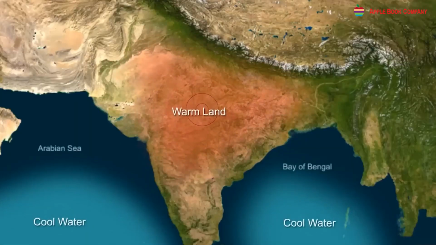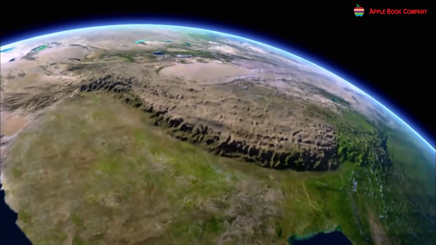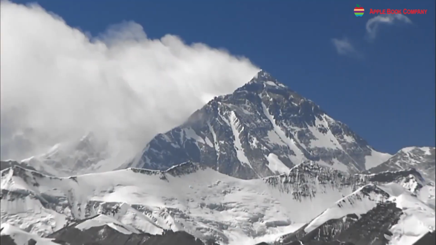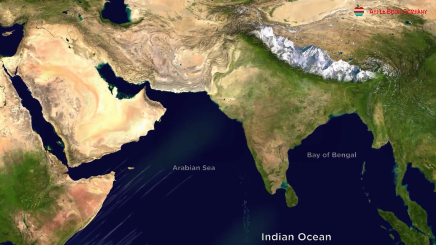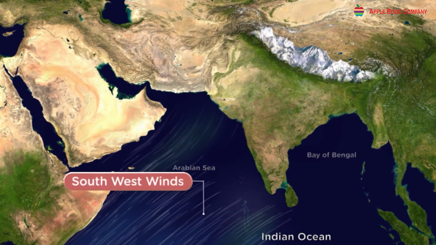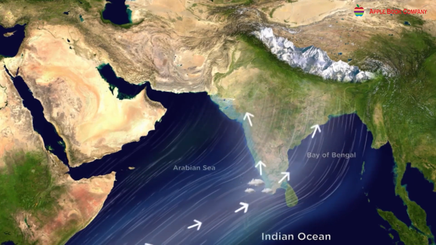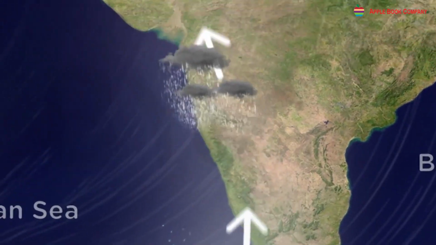Proximity to the sea. Since India is a large peninsula country, many states are close to the sea. The wind and rainfall patterns in these states differ from those in other states. The Himalayas. The tall Himalayas protect the country from cold winds. They also keep the monsoon clouds within the Indian subcontinent. Physical features. As we have learned in earlier chapters, India has a variety of physical features. They impact the climate, direction of winds, and amount of rainfall.